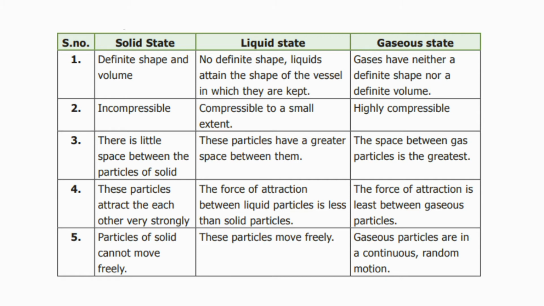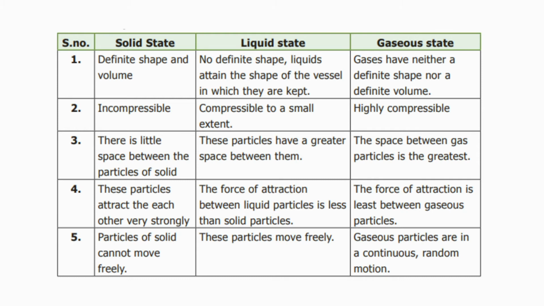Gas has neither definite shape nor definite volume. The second property is the compressible property. Solids are incompressible, that is, we cannot compress a solid. Liquid is compressed to some extent, and gases are highly compressible.